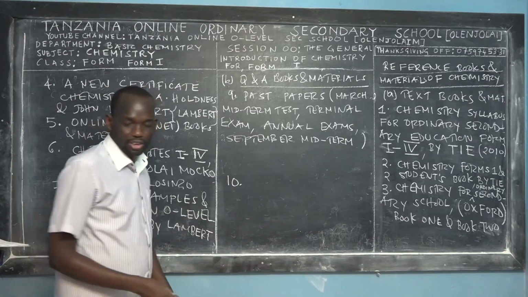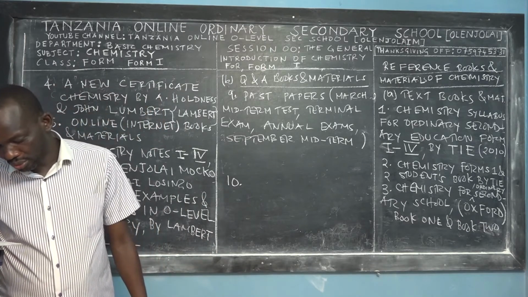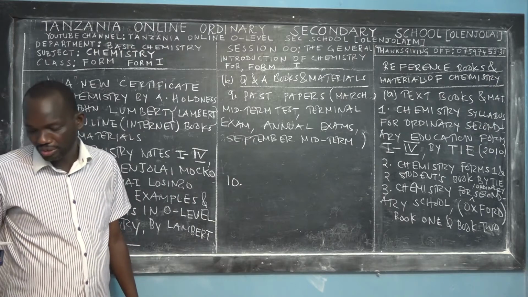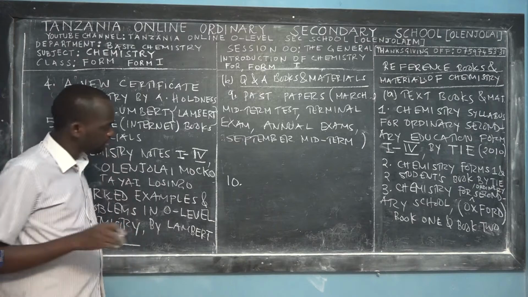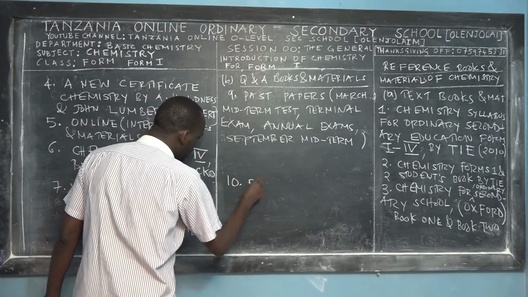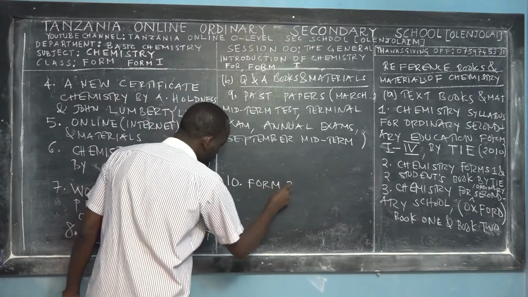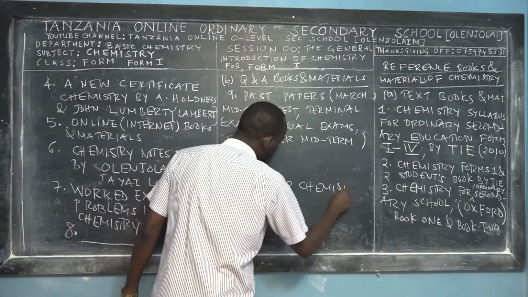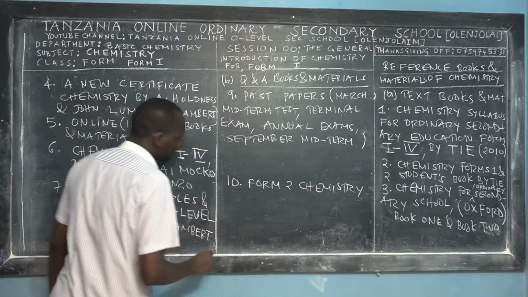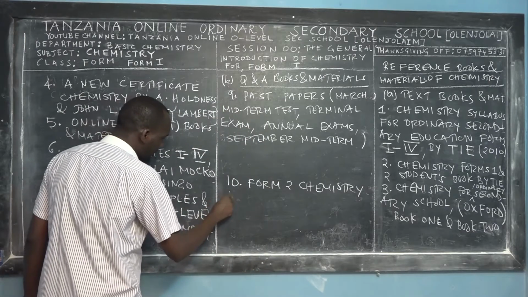We also recommend that for Form 1 you have the Form 2 Chemistry Review Book. This is number 10, and it will be the last one.